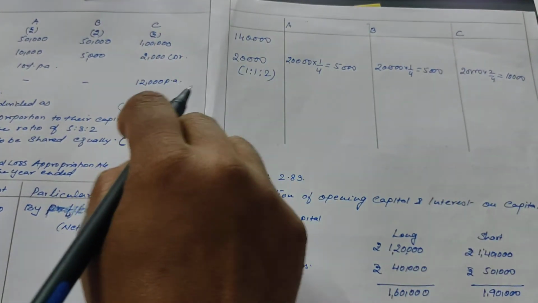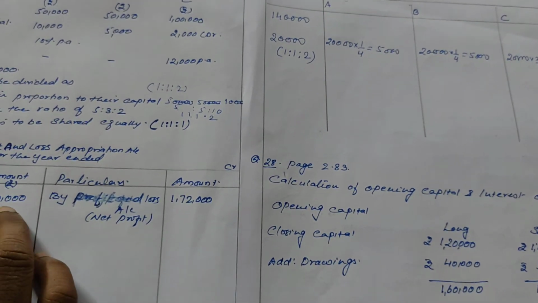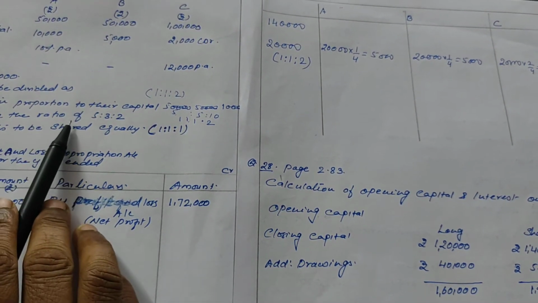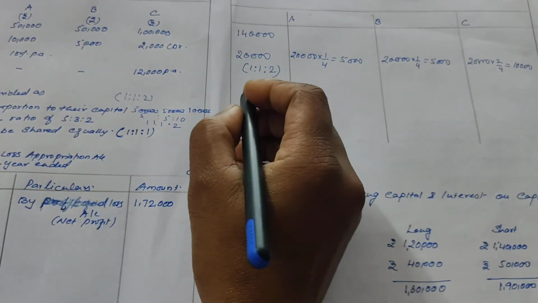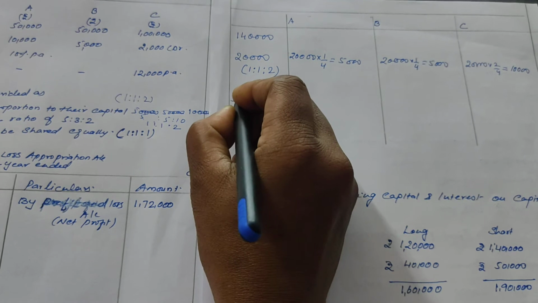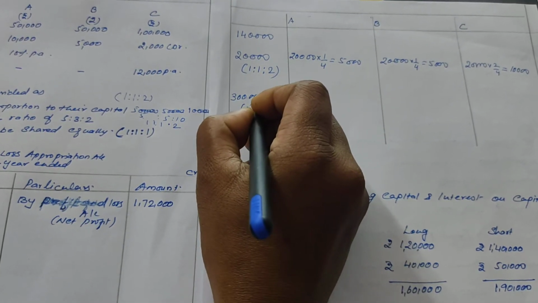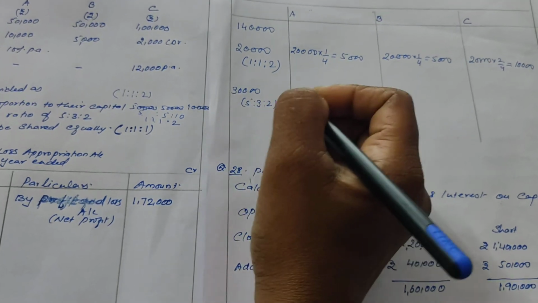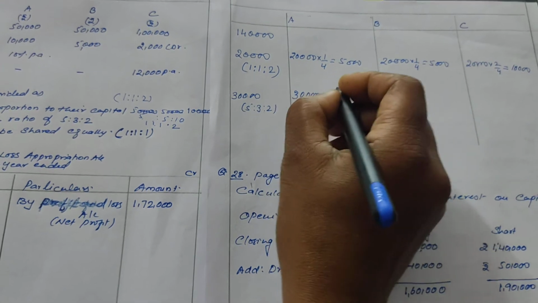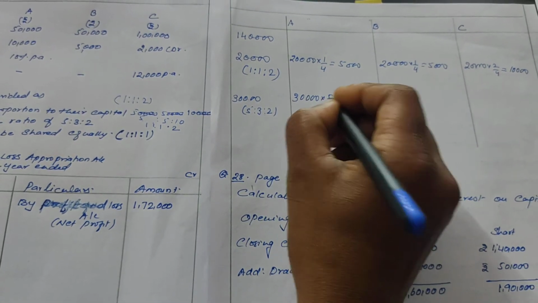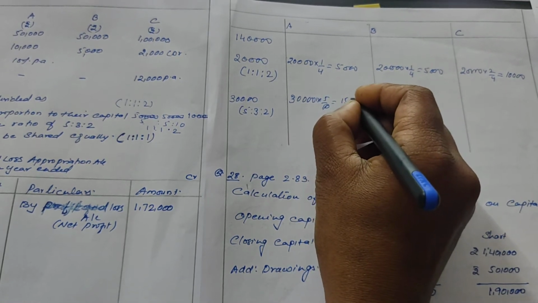Now next, it is given, the next 30,000 in the ratio of 5:3:2. Now this 30,000 will be divided among the partners in the ratio 5:3:2. That means A will get 30,000 into 5 upon 10, that is 15,000.